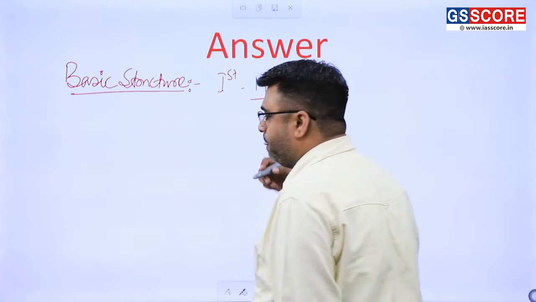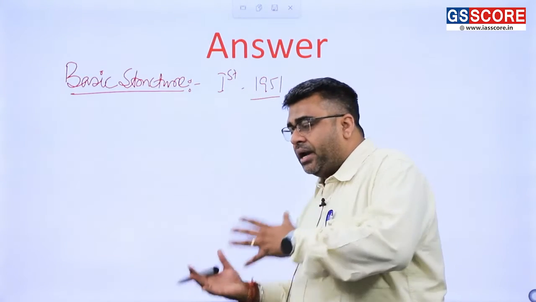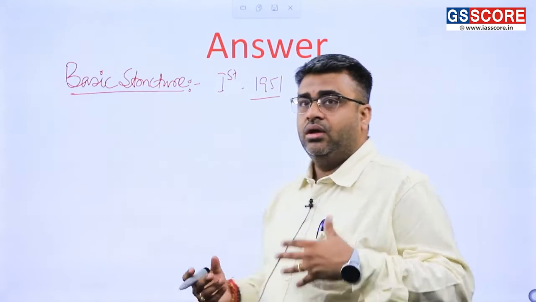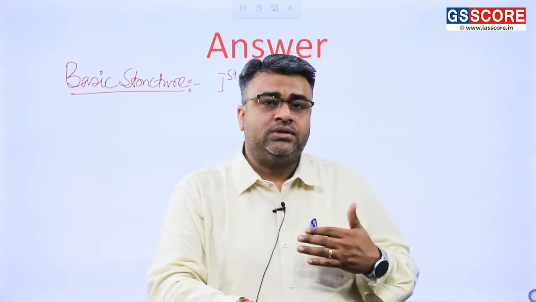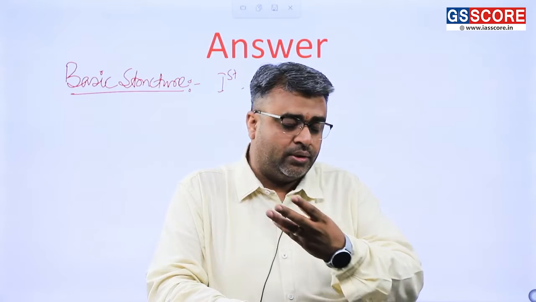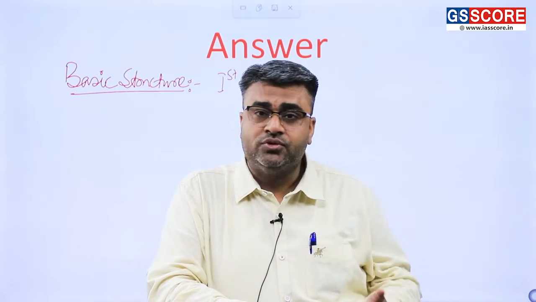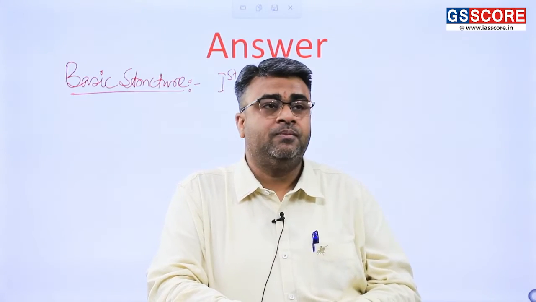At that time, after independence and partition, it was required that we go with agrarian reforms or nationalization kind of schemes.